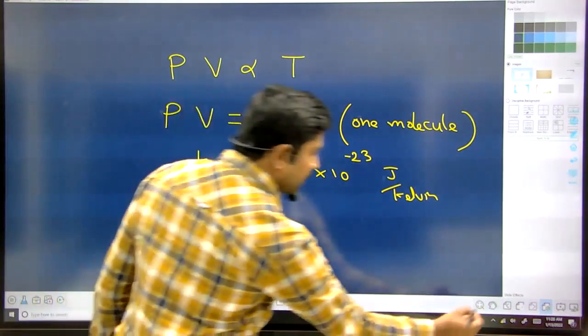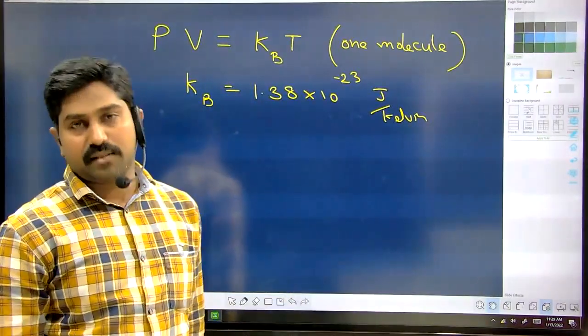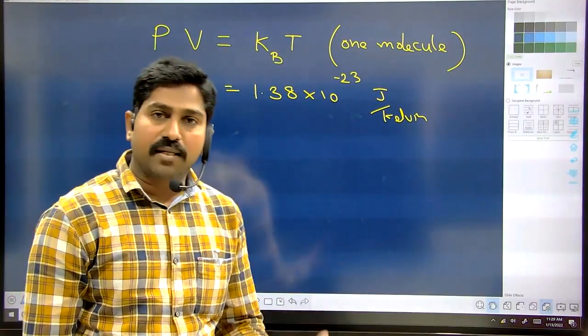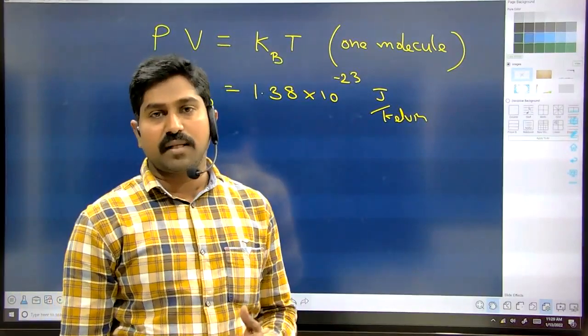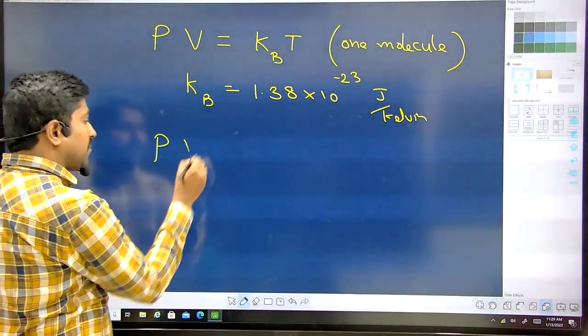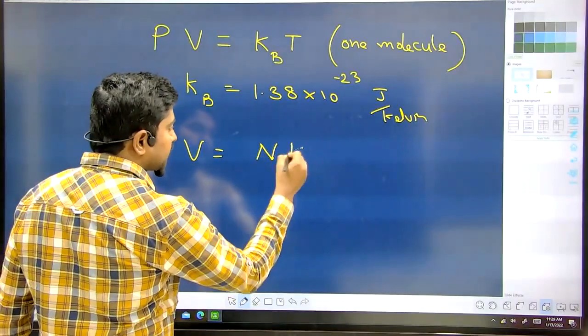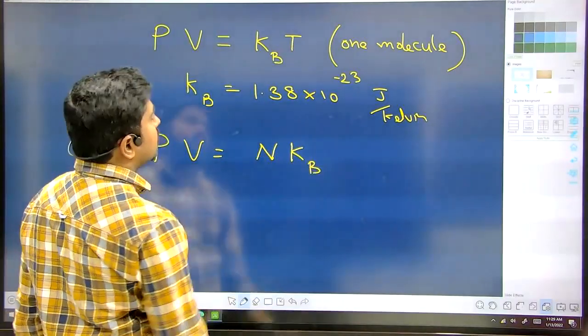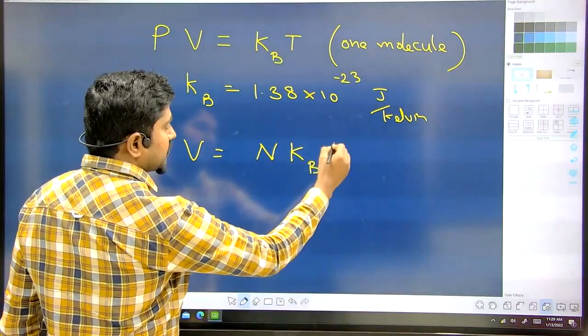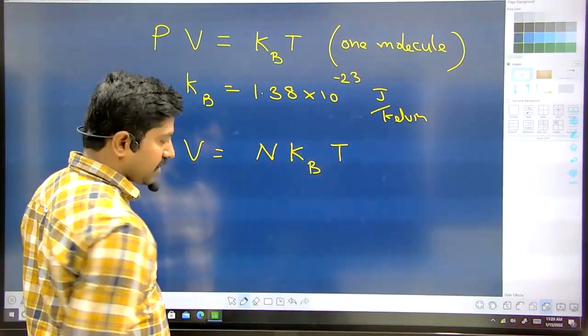And if I consider more molecules, for example N number of molecules in a gas, I will write the formula here: PV equals N times the Boltzmann constant times T, temperature.